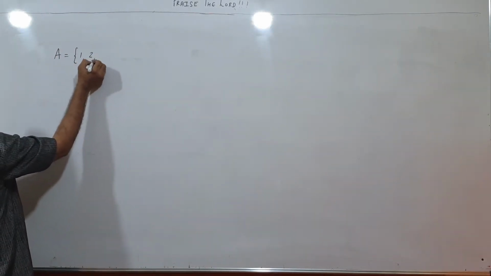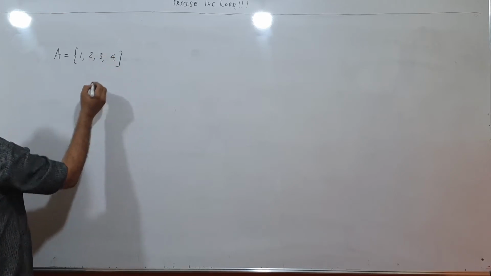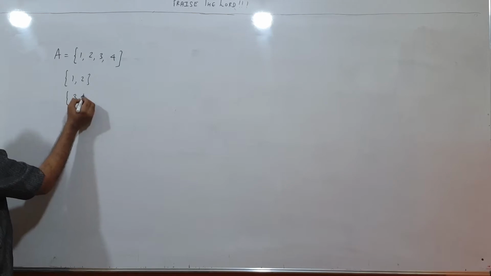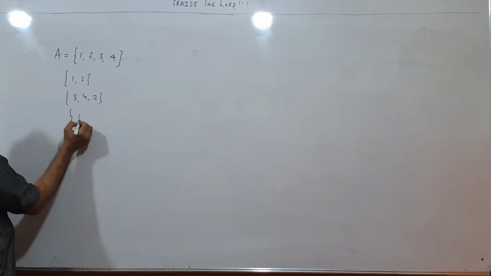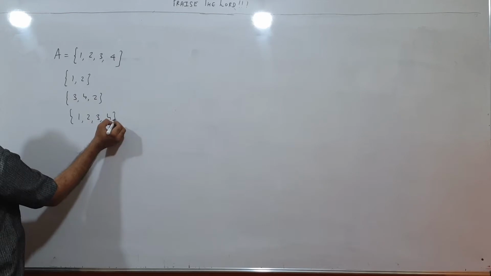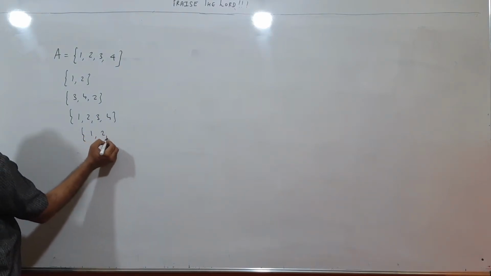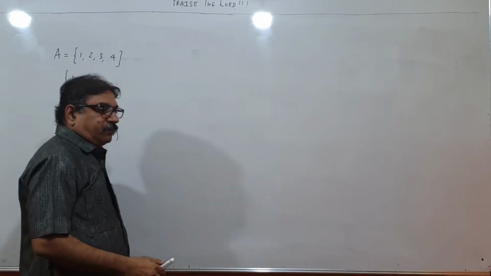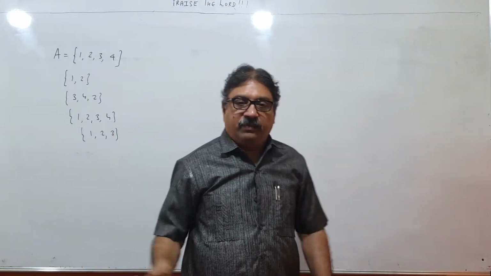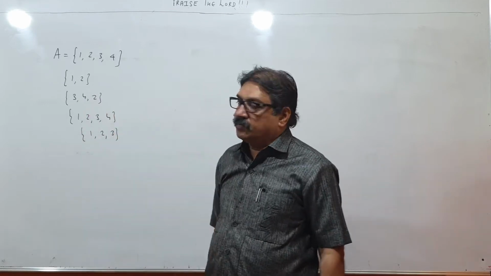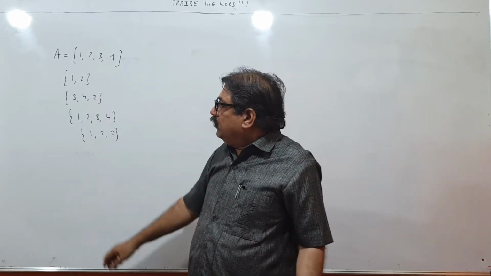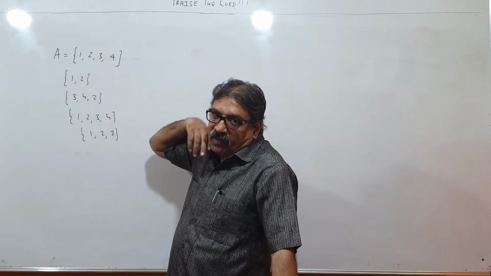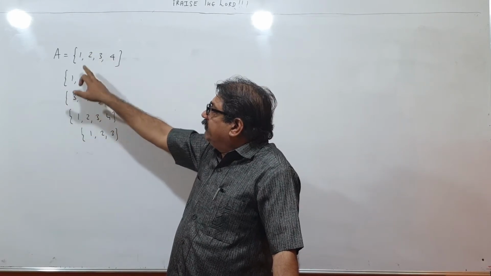supposing 1, 2, 3 and 4, and I make a set like 1, 2, or I make a set like 3, 4, 2, or I make a set like 1, 2, 3, 4, or I make a set like 1, 2, 3 like this. I pick up some elements of A, maybe 1, 2, 3, 4 or all, and make a set. So if you find that all the elements of this set are present in A, then yes, 1, 2 and 1, 2 is present over here.